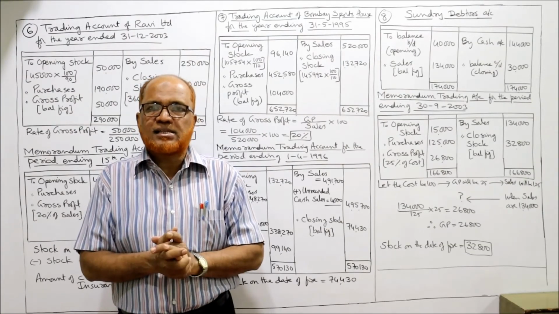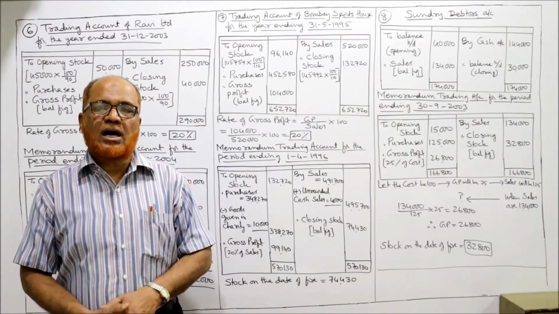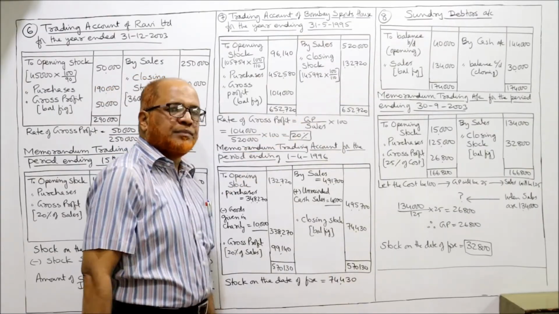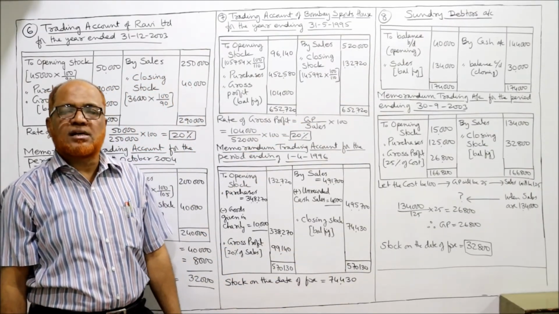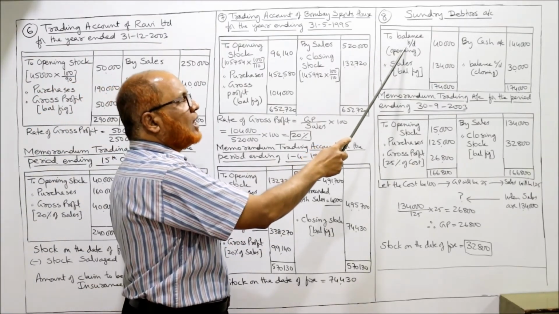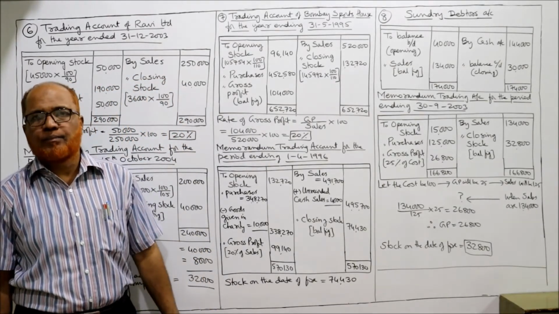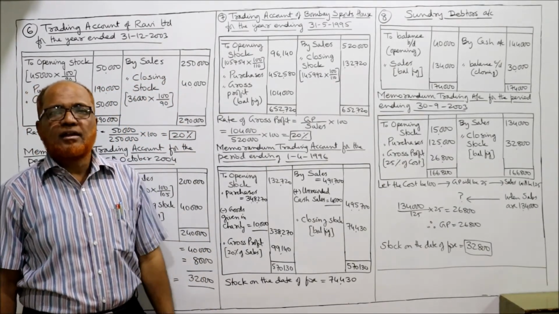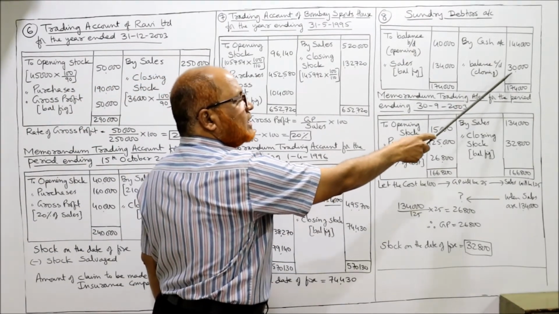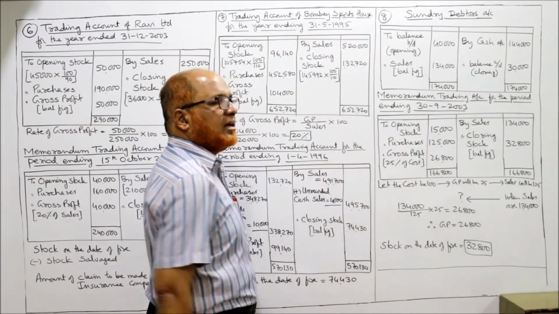तो करंट ईयर के सेल्स नहीं दिया. वो सेल्स मालूम करने के लिए we have to make an account called total debtors account. तो sundry debtors account कहिए या total debtors account कहिए एक ही मीनिंग. तो beginning of the year opening debtors, to balance brought down opening 40,000. 40,000 रुपए के debtors है beginning of the year. और on the date of fire the debtors are 30,000. By balance carried down closing 30,000. So opening debtors debit side, closing debtors credit side.